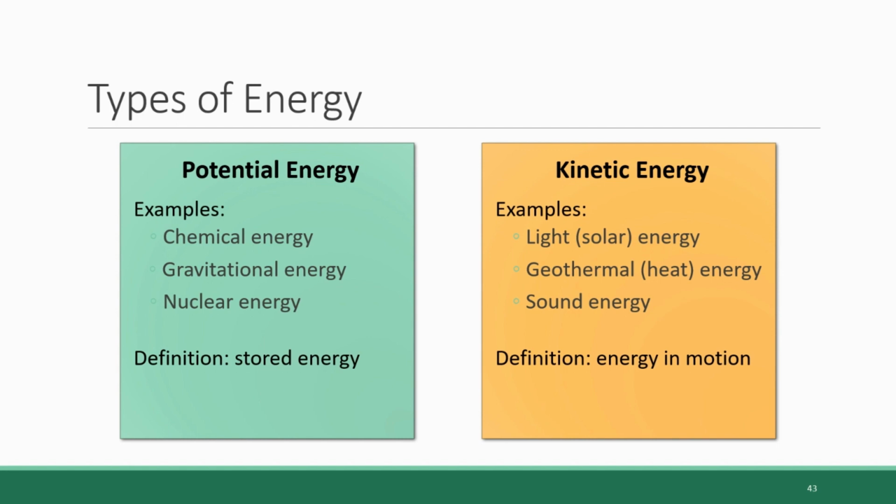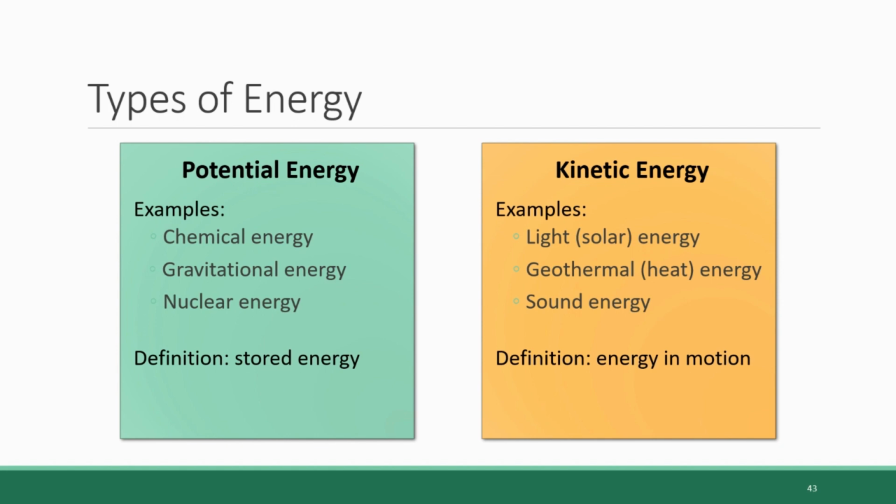Examples of potential energy in nature include chemical energy, gravitational energy, and nuclear energy. All of these represent different ways that energy can be stored. Examples of kinetic energy are solar energy, heat energy, and sound energy. So these types of energy are all actively in motion. Light waves travel, sound waves travel, heat radiates, and this active form of energy is what organisms can use to do work, to create substances, to transport substances, to break them down, to reproduce.